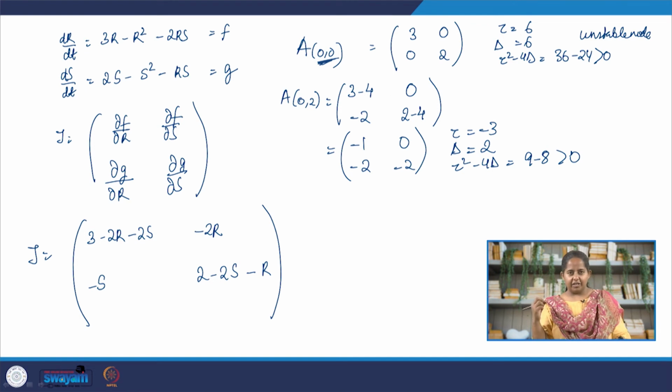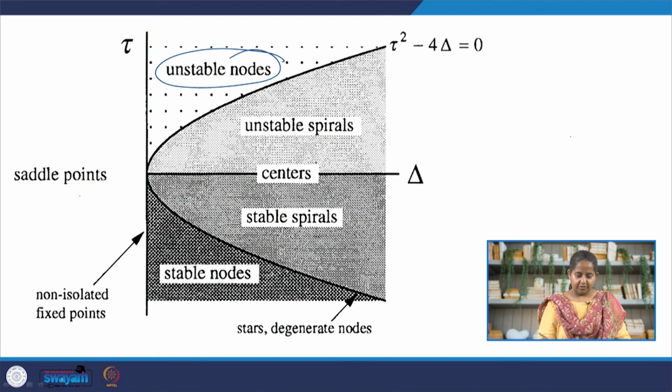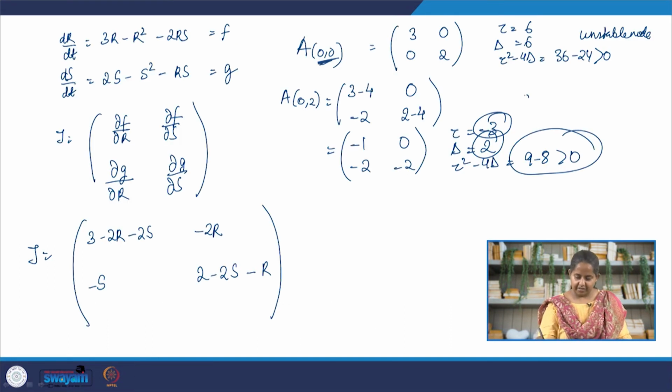And we are outside the curve. So tau is negative, so either third or fourth quadrant. Delta is positive, so we are definitely in the fourth quadrant. Outside the curve, we are dealing with a stable node. So this is a stable node.